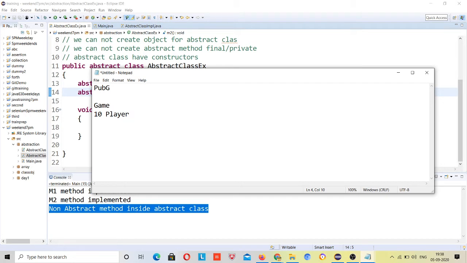So these are 10 players which are present in my class. These all 10 players are present in my class. I defined an abstract class.